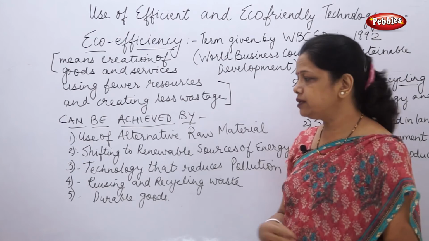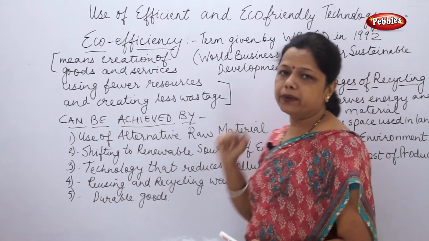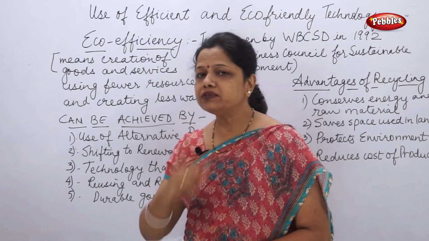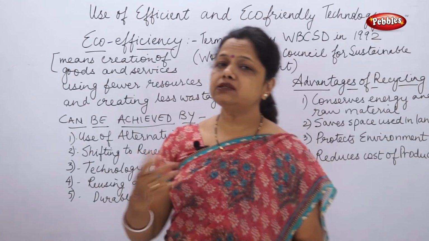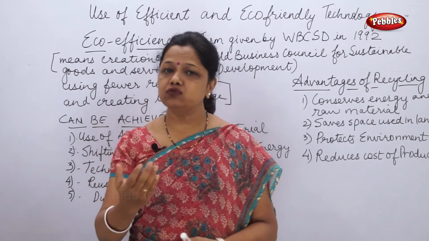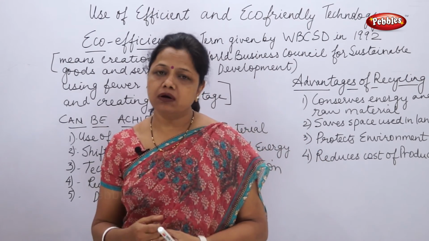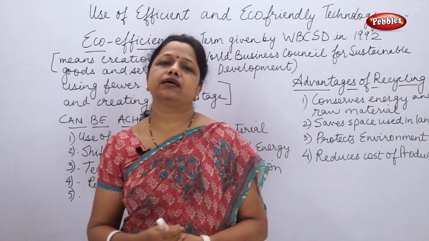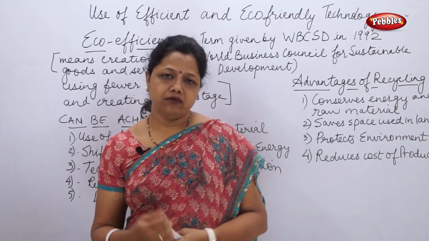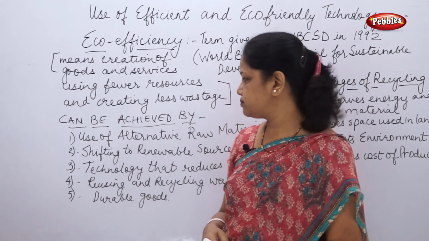First method we studied, use of alternative raw material. Now the example which I told you was, instead of wood, if we use rice straw, if we use wheat straw, we can actually save the large amount of wood which are used for various purposes.